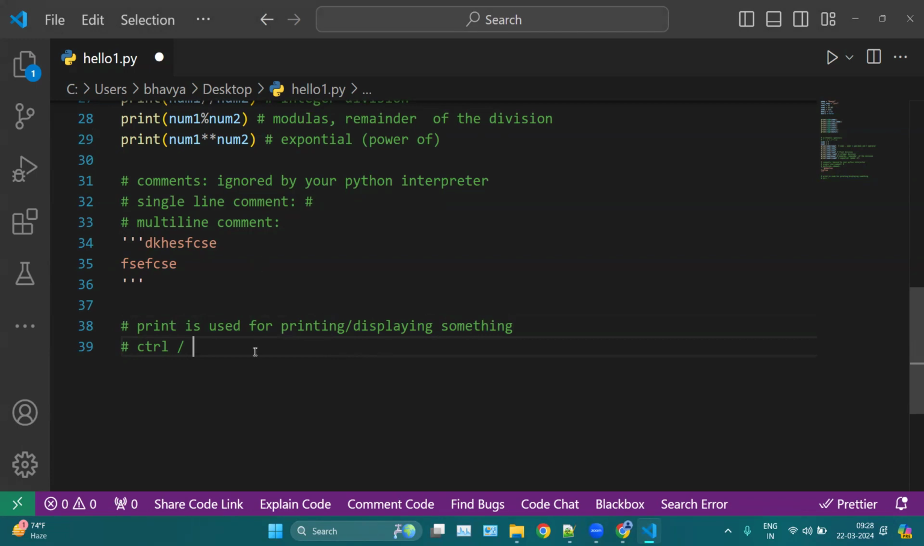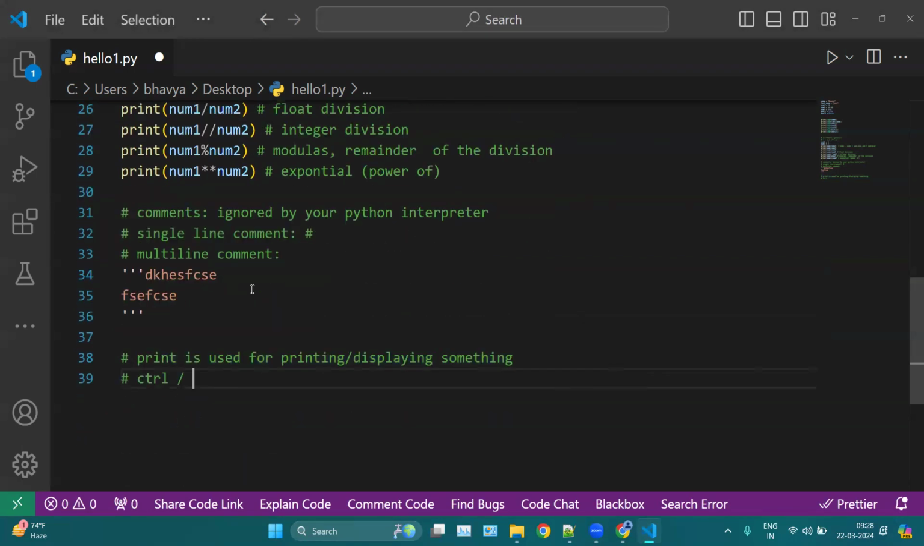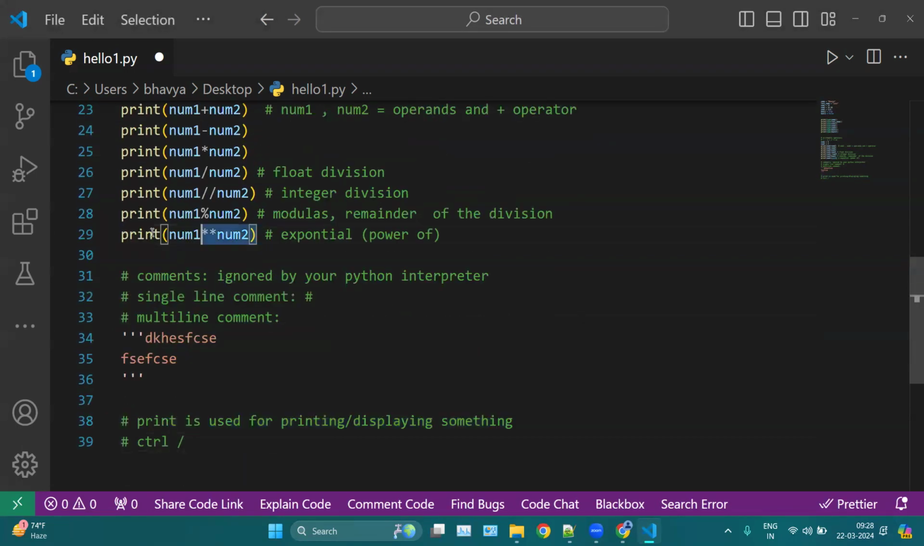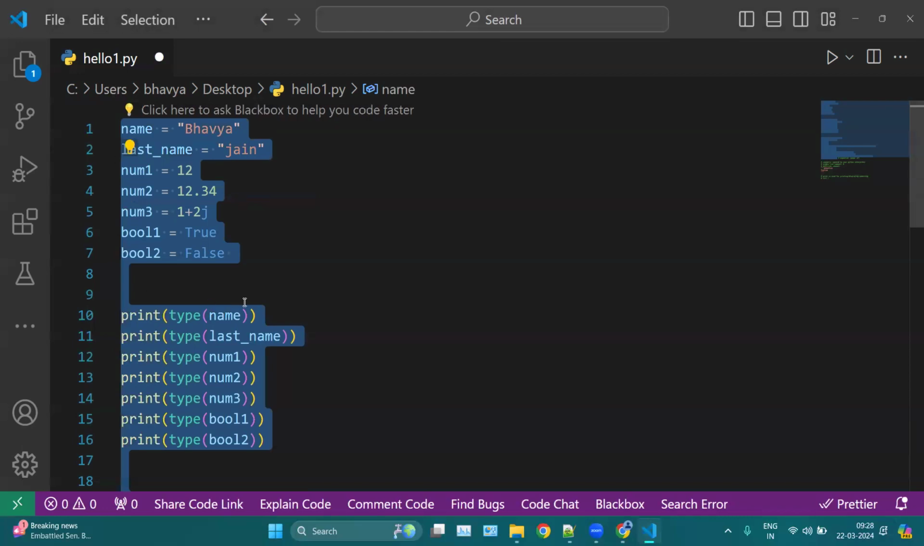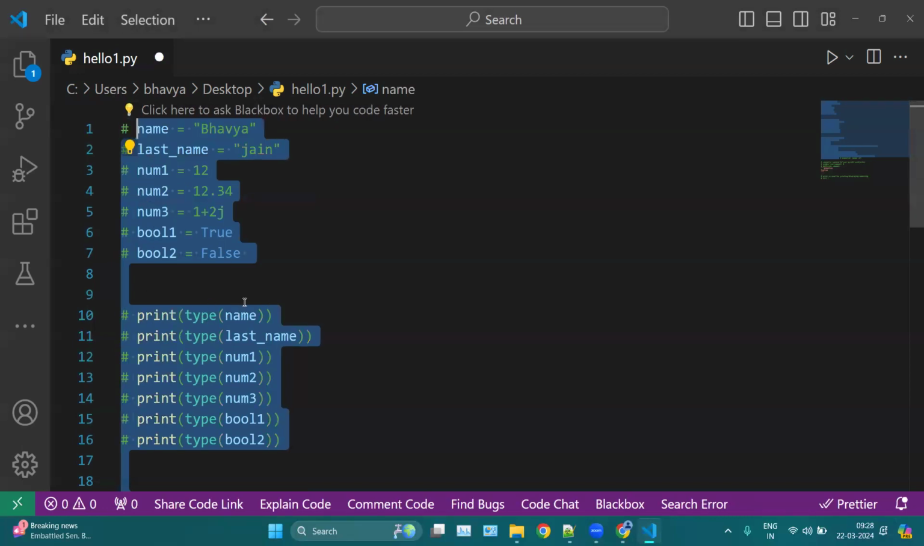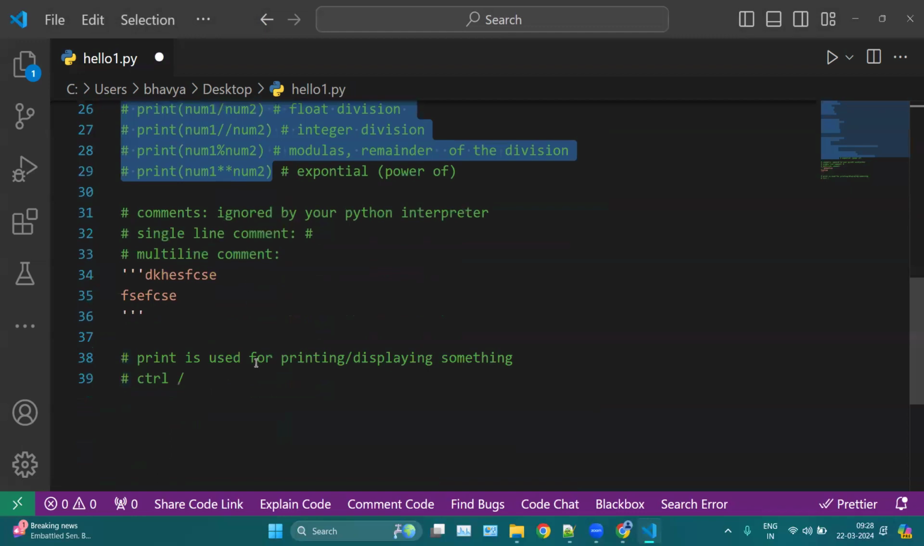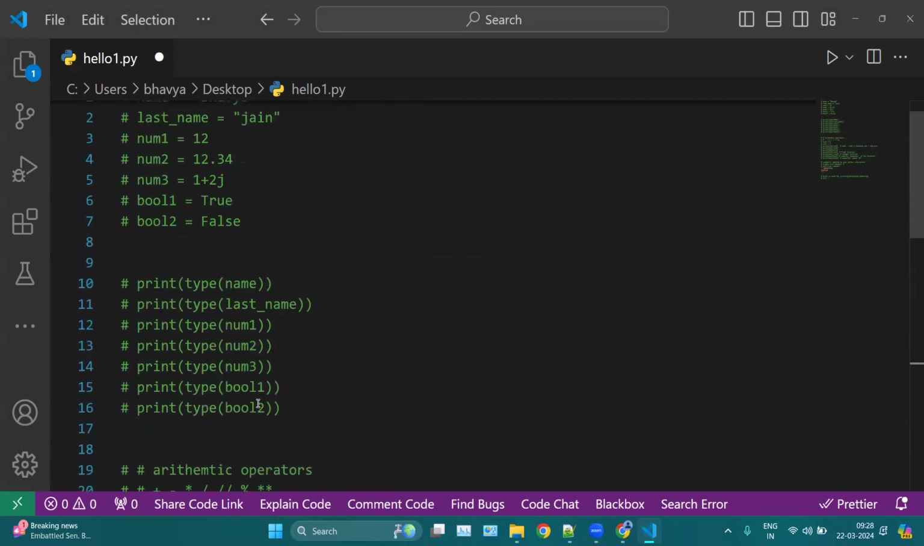Let's say if you want to comment one line, you can select it. Here you can select and press Control slash like this. If we select all the lines, like numbers 1, 2, 3 and total, all like this, then you can press Control slash, and now these are all commented. Okay, thank you.